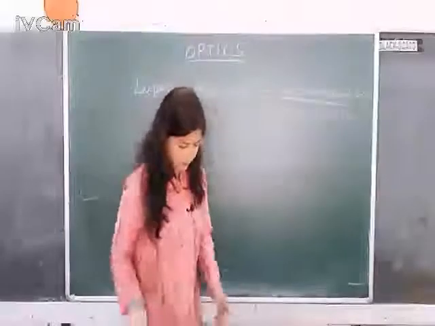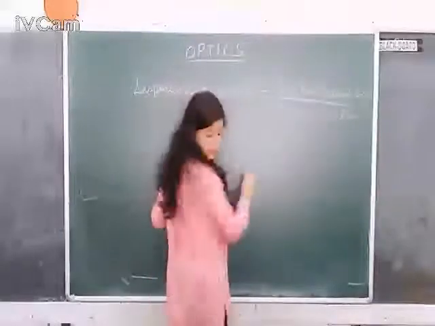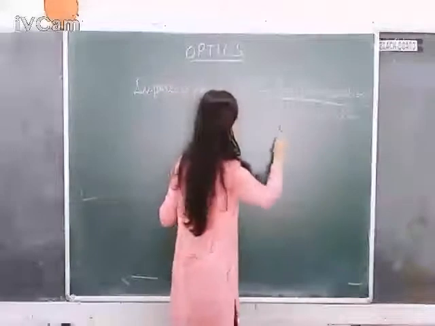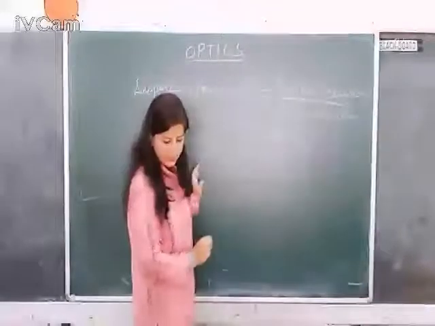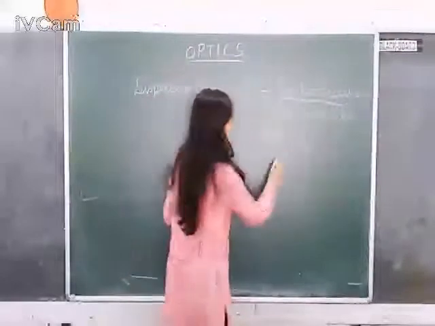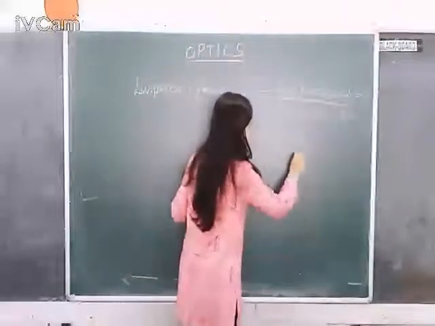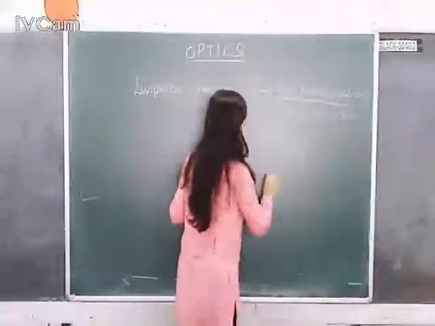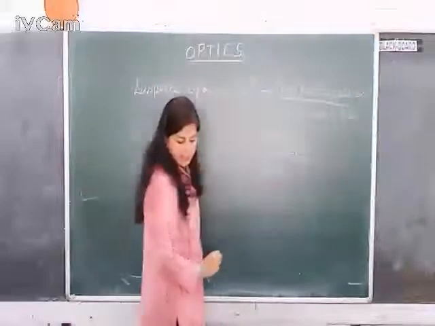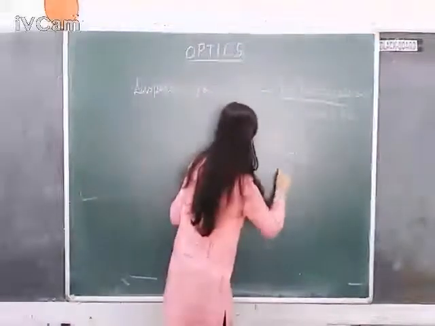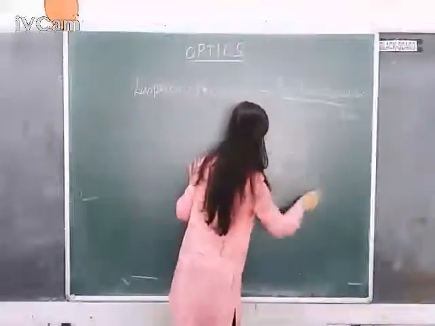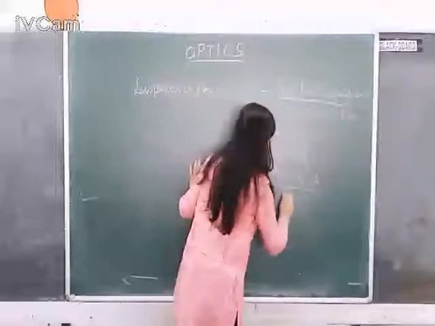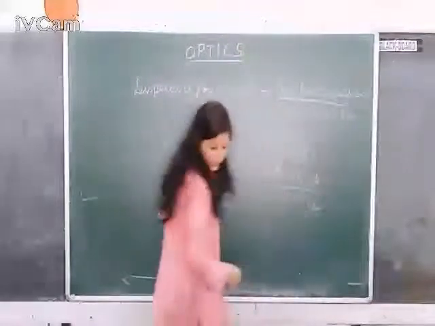Now, angular dispersion, we have just deduced, is delta V minus delta R, divided by the mean deviation. The mean deviation is delta, which can be written as (mu minus 1) into A. Now this delta V minus delta R we had deduced to be (mu V minus mu R) into A, divided by (mu minus 1) into A, and A gets cancelled.